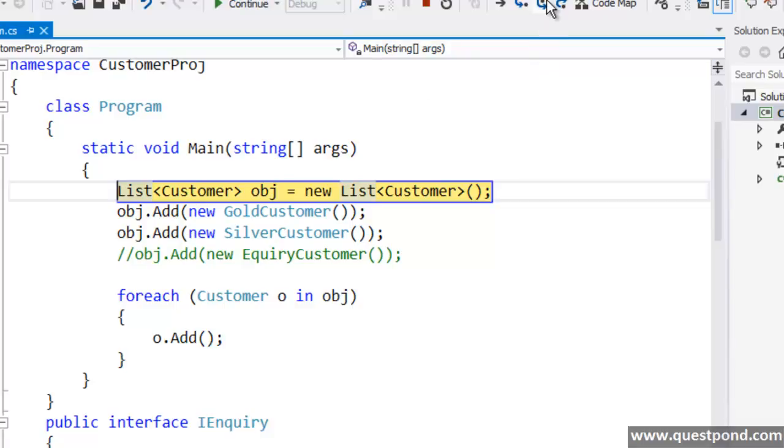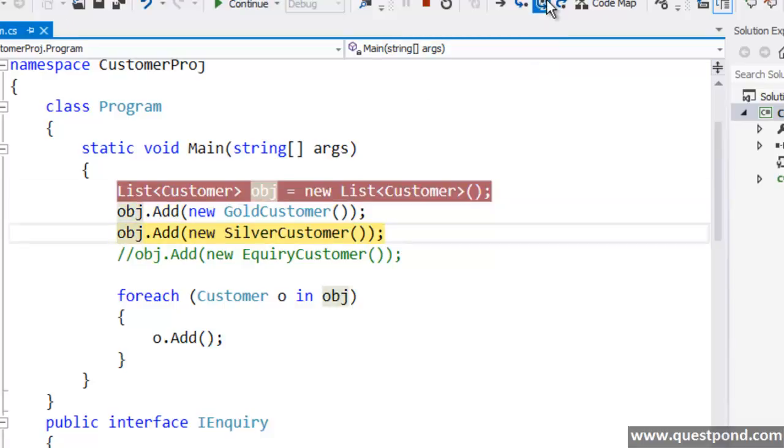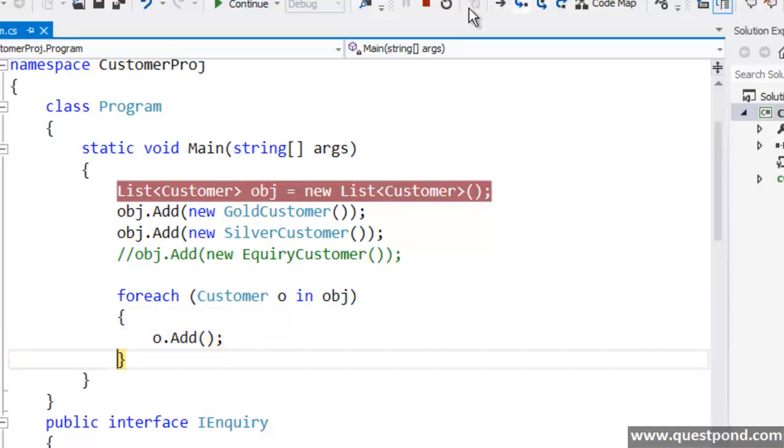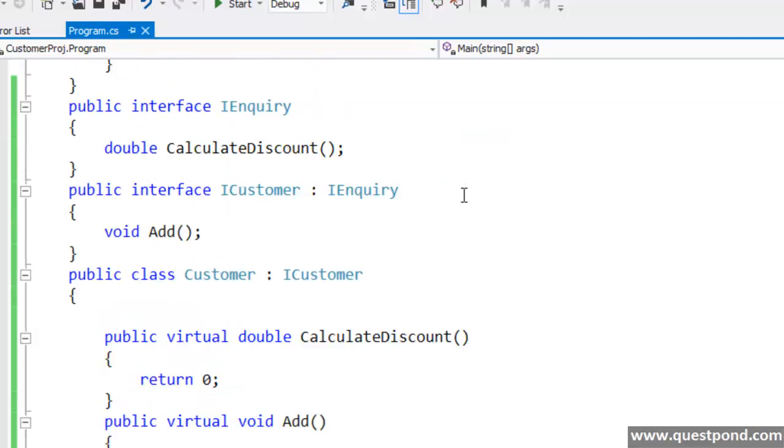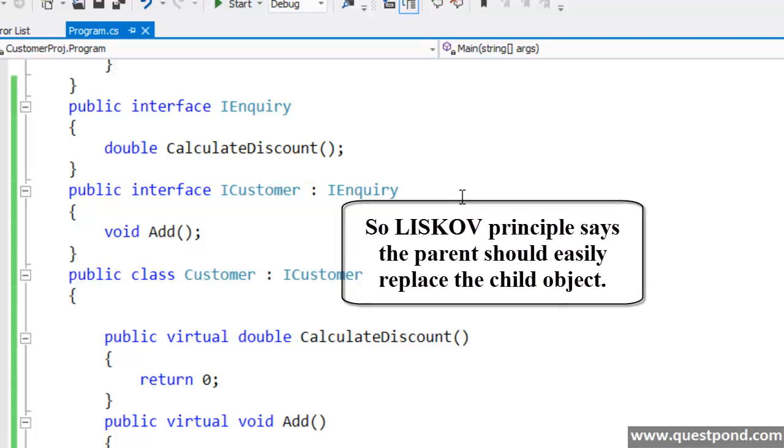Now I can happily add the gold customer and silver customer, and call the add method, and I will have no problems. My parent object is now pointing to the child object very seamlessly. Why? Because we have done the segregation properly. The Liskov principle says that your parent object should be able to point towards its child object easily. There shouldn't be any kind of errors or problems. In case there is a problem, that means you need to segregate those classes differently. So this is termed as the Liskov substitution principle.